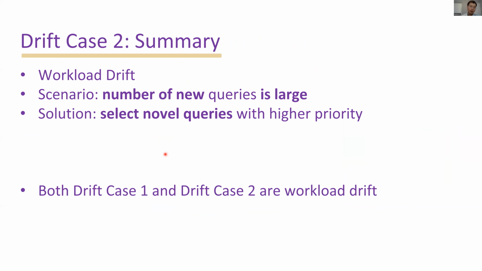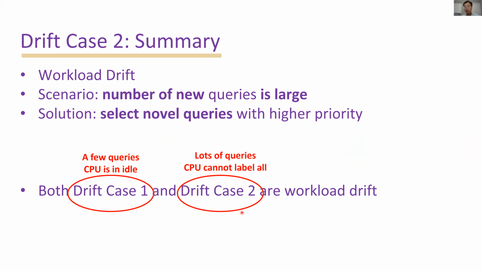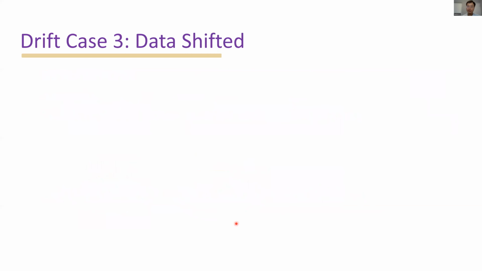We notice both drift case 1 and 2 are workload shifts, where the first example has a few queries and the CPU is idle. The second example has lots of queries and the CPU cannot label all of them. Next, we will discuss the scenario when the table changed significantly.